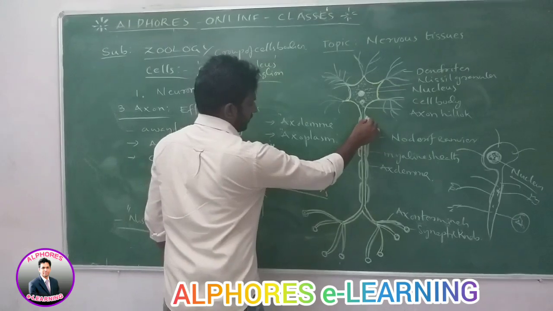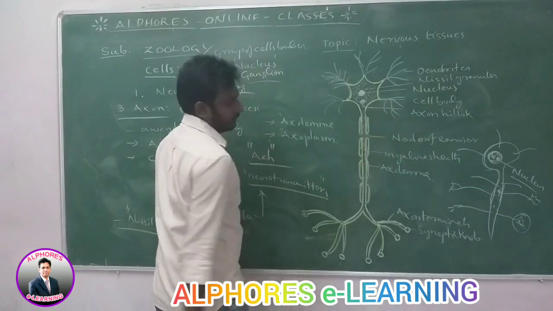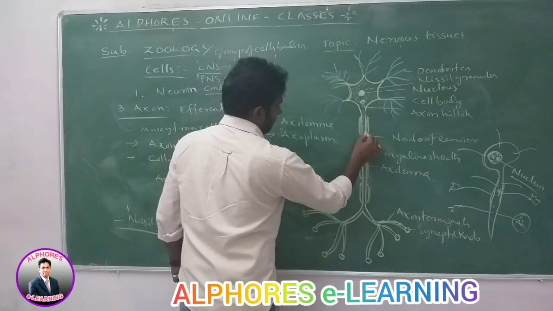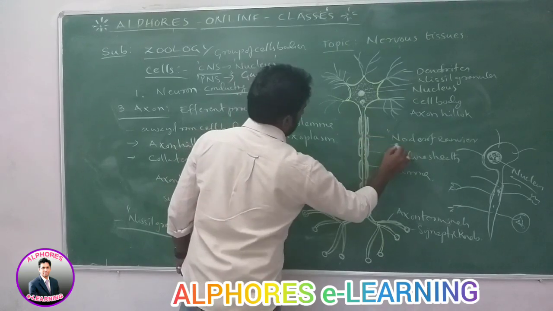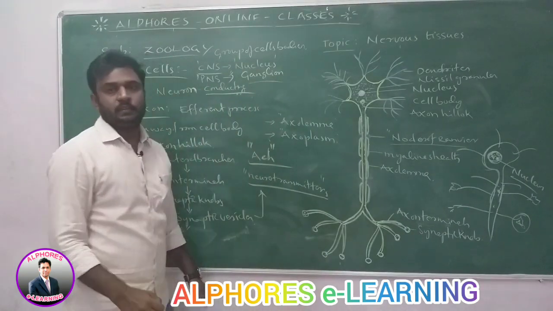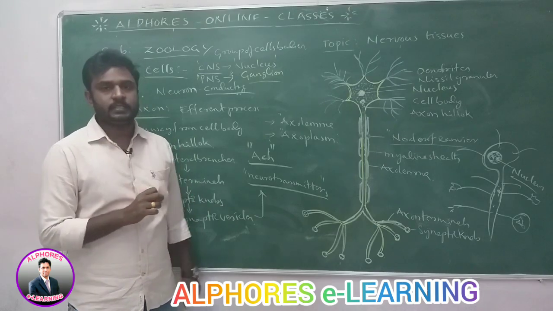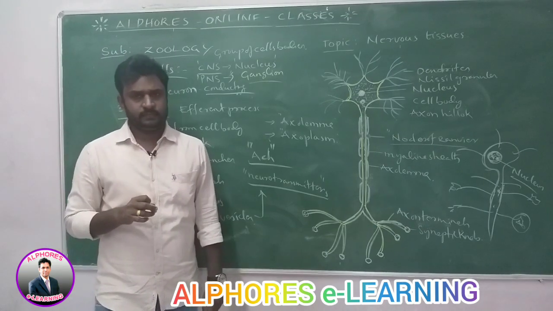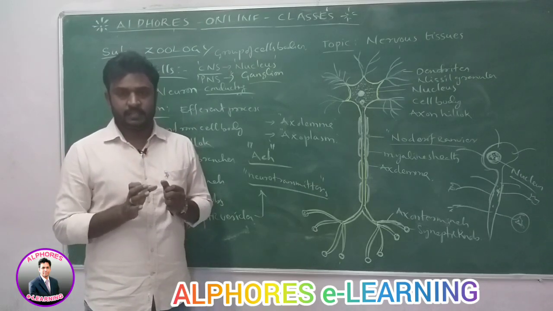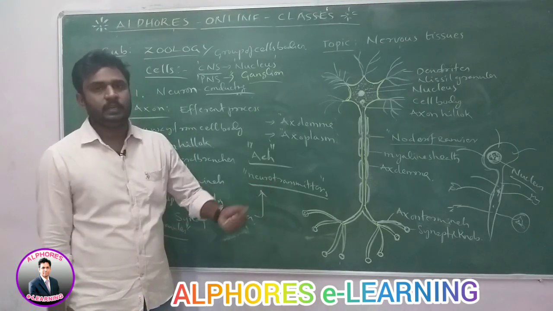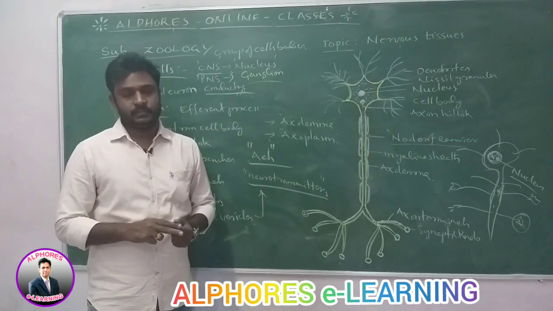The myelin sheath is not continuous. At some places it leaves some spaces or gaps. The part of the axon which is not covered with myelin sheath is called the nodes of Ranvier. The gaps present between the myelin sheath are called nodes of Ranvier.